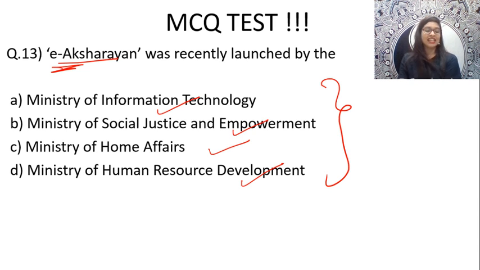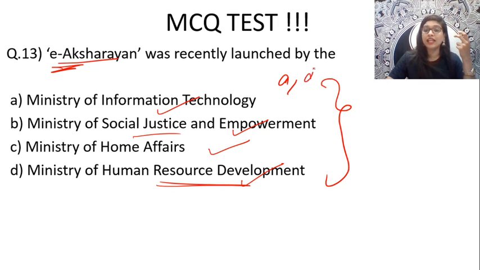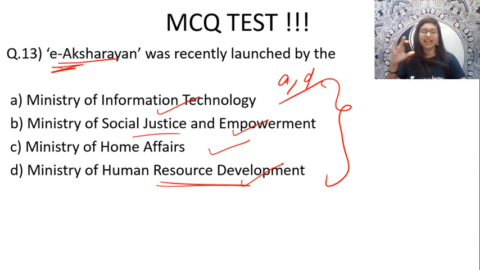Okay, I can see Karan with option A. I can see Prakash with D, Prem with A, Ashutosh with D. Varsha is again saying A, and Kumar is so confident with A. Just because I said E-Aksaran, E is technology, so it comes under the Ministry of Information Technology, guys. Think and say why it can't come under any other ministry. Why can't it come under the Ministry of HRD? It can either be A or D. But the majority of people are giving me option A. Aditya is so confident. Let me see how many of you are going to give me the right answer.